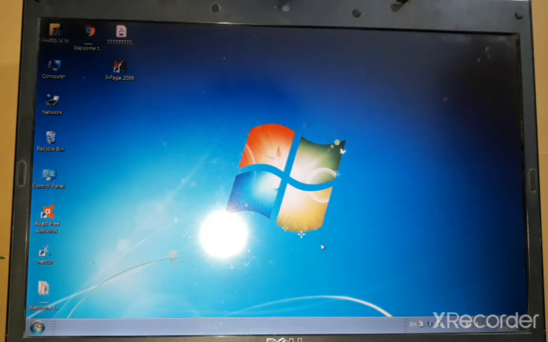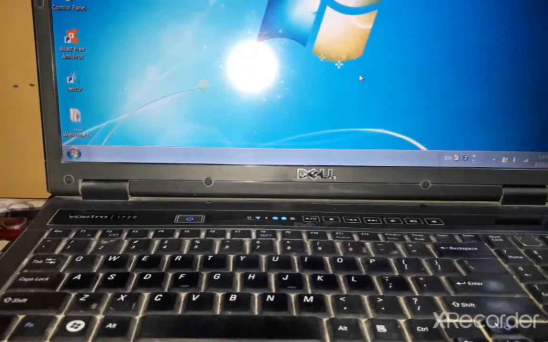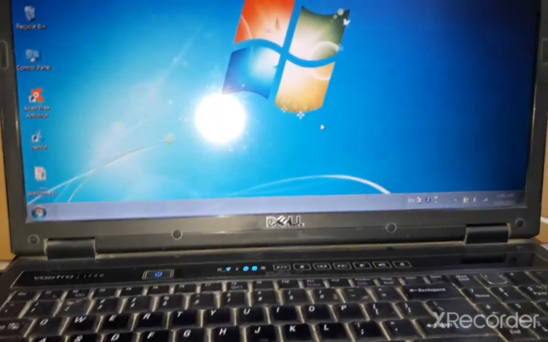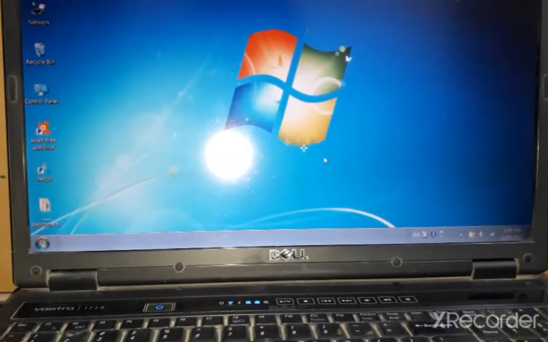So in today's video I'm going to tell you how you can fix the USB problem. Means if your laptop or PC is not supporting USB, how you can fix this and how you can enable your USB slots. In my laptop there are 4 slots, but not even a single slot is working. So let me show you. I have already inserted the USB, but it's not working and it's not supporting. Even I have checked every single slot of my laptop.